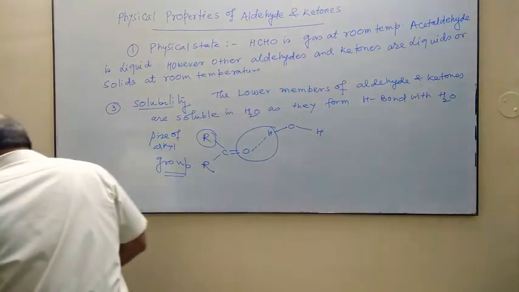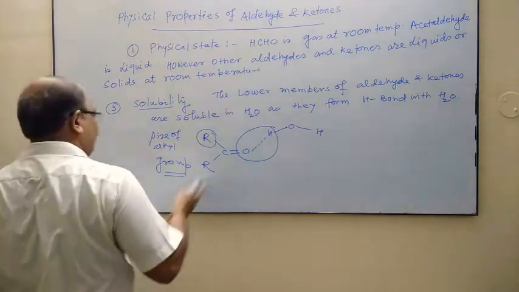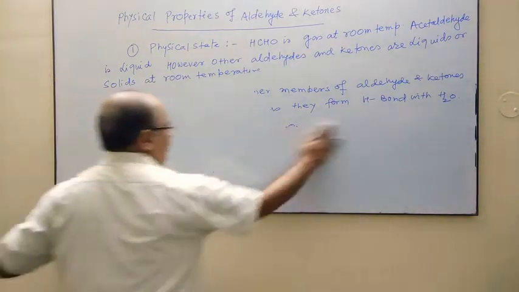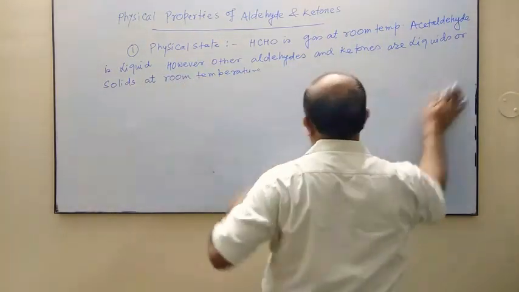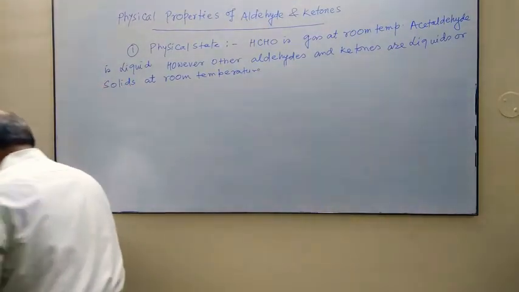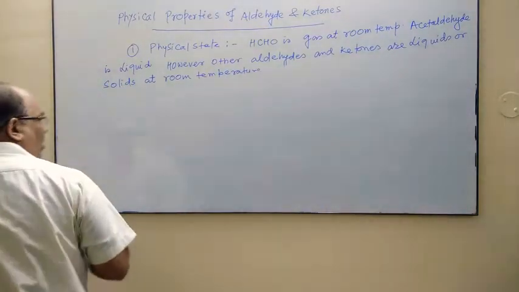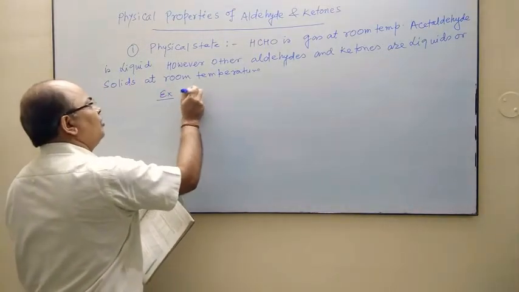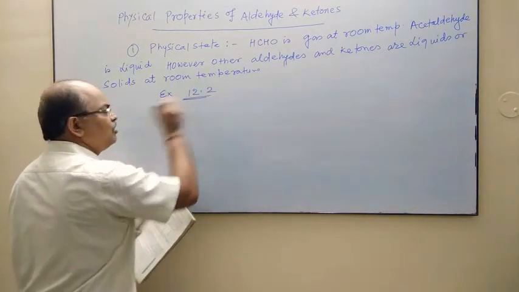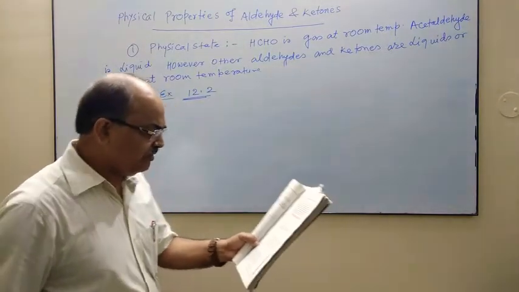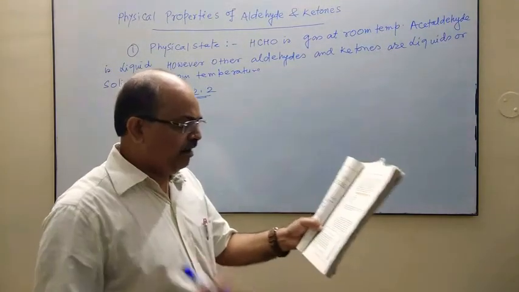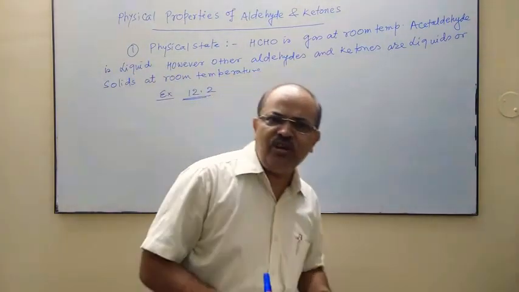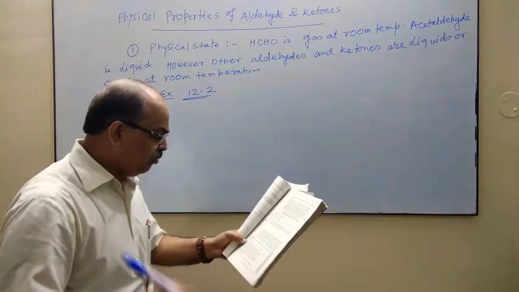Now let us discuss a solved example of the NCERT textbook. The question is here, if you consider solved example 12.2. The question is, arrange the following compounds in the increasing order of their boiling point.